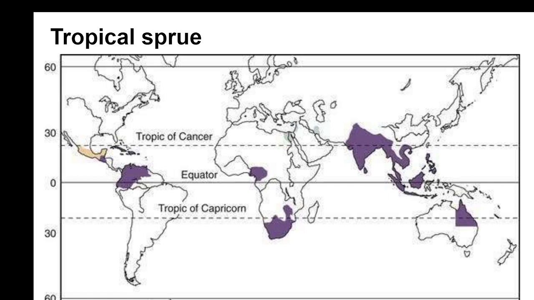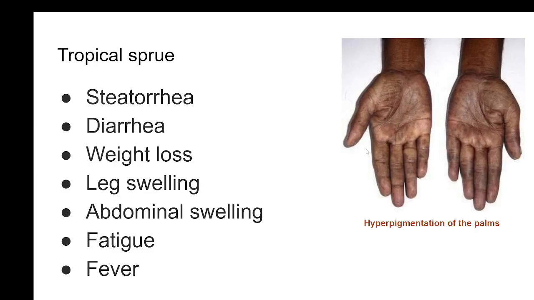Incidence of this condition is more around the tropical area, above the equator, and the geographical distribution of tropical sprue also is typical. India is one of those geographical areas where the incidence of tropical sprue is quite high, and hence from the clinical point of view it's an important condition.